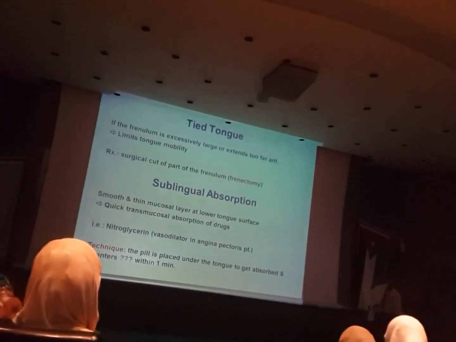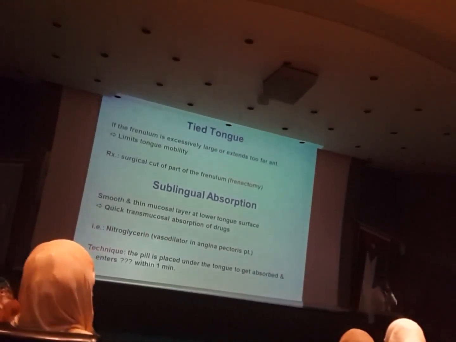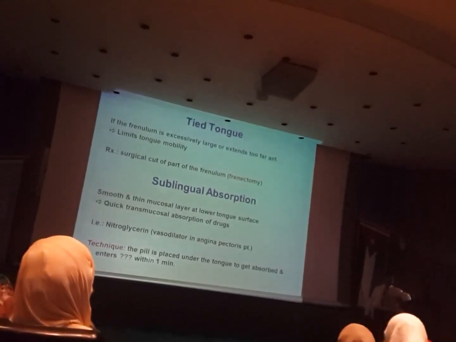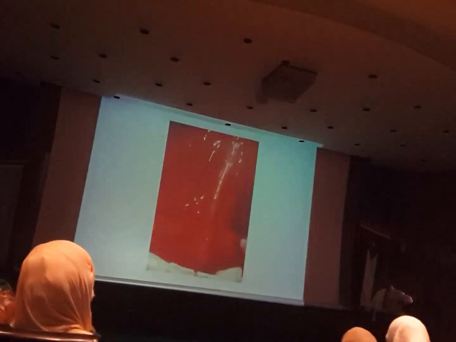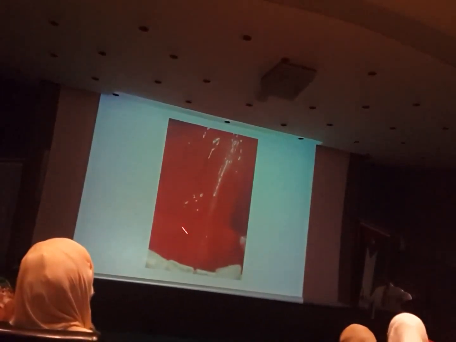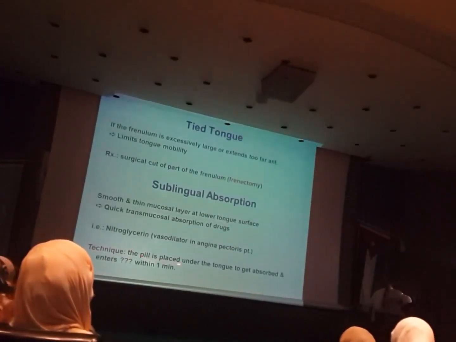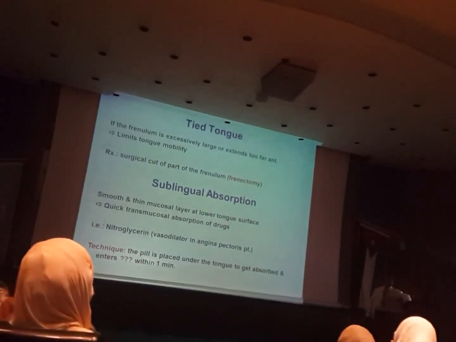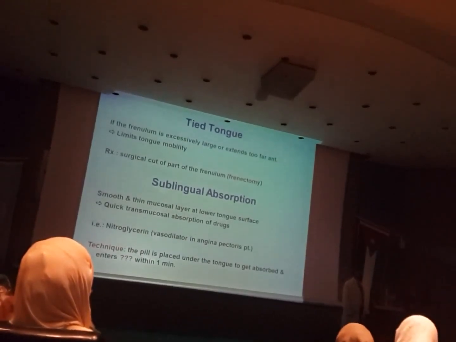Okay? And the most common example is nitroglycerin, the vasodilator in angina, because you need the blood to go fast to dilate the coronary veins, okay, and coronary arteries. So they use it by putting nitroglycerin pills under the surface of the tongue. These pills will resorb and get directly into the deep lingual veins. So the pill is placed under the tongue, gets absorbed and enters the deep lingual vein in less than 1 minute. Why deep lingual?